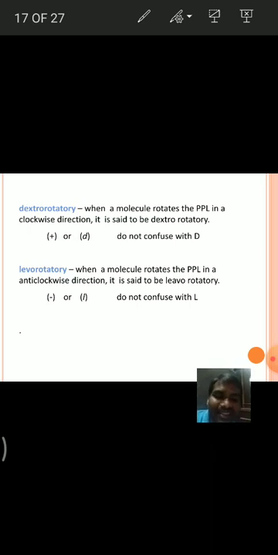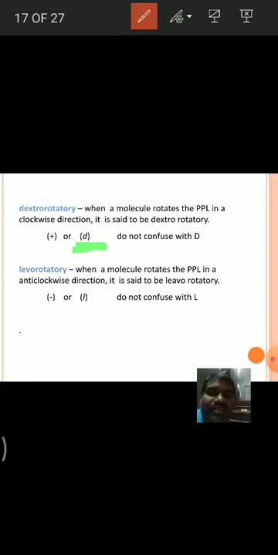The molecules which rotate the plane polarized light in a clockwise direction are said to be dextrorotatory.